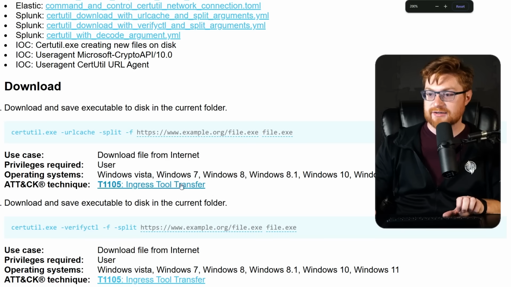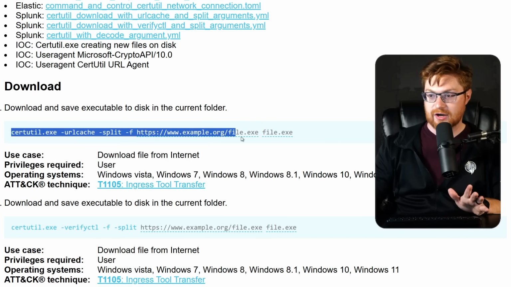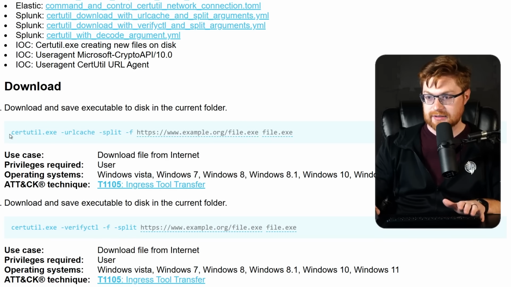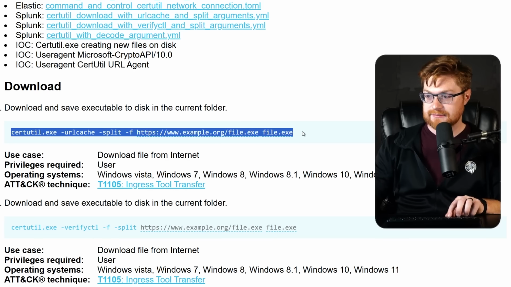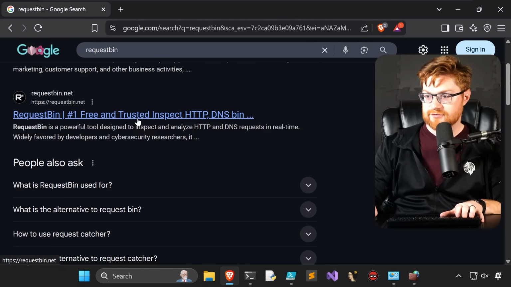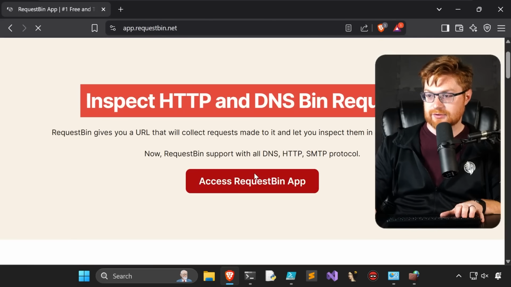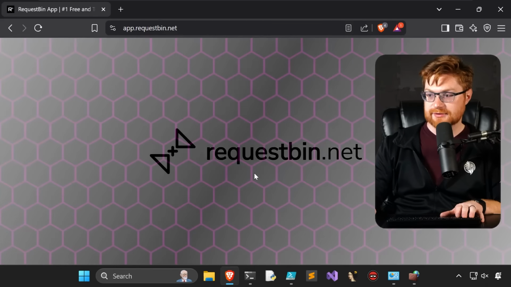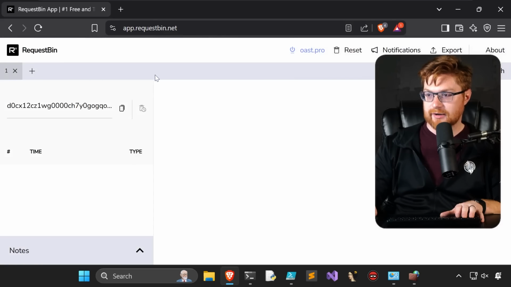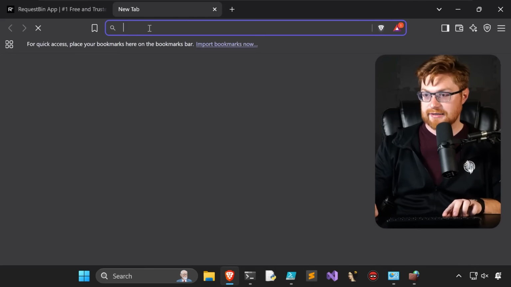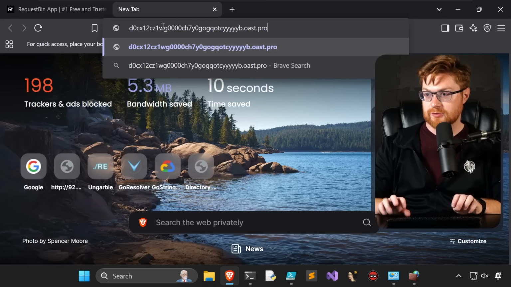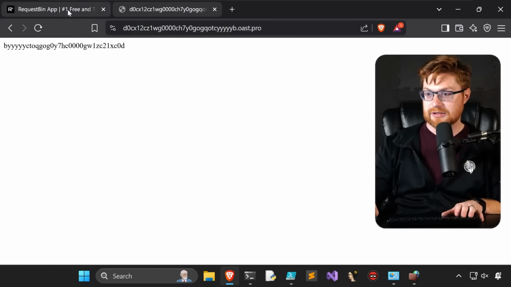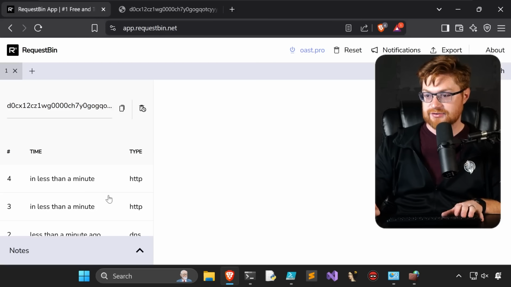Let me say I were trying to download a payload that's hosted on ngrok or something stupid. We'll just get a hook bin on the internet, I guess. All right, requestbin.net. That should be fine. Yep. Give me a URL that I can pull down, pretty please. Okay, cool. We got this thing. Now, obviously, if I were to open up a new tab and make a request to this URL, it will be logged over here, and you can see that all coming through in the results. Let me clear those out.